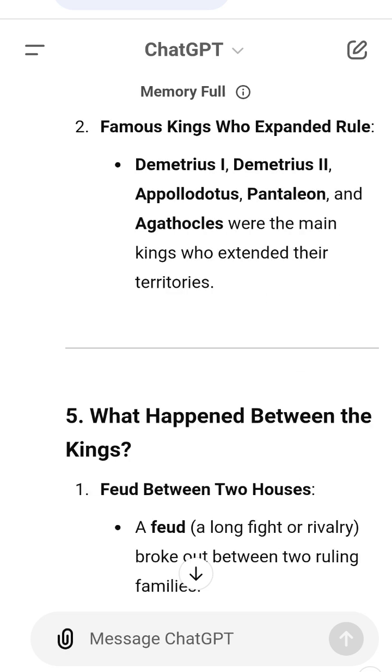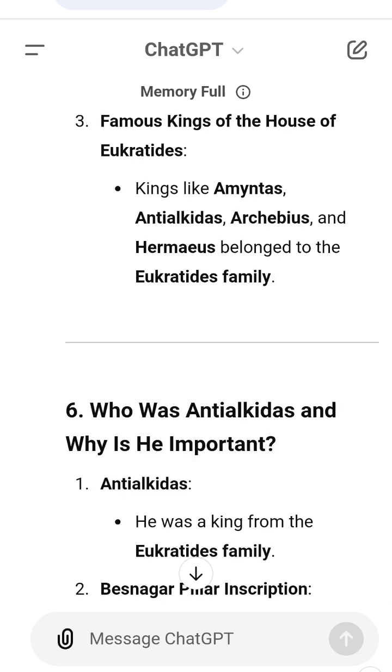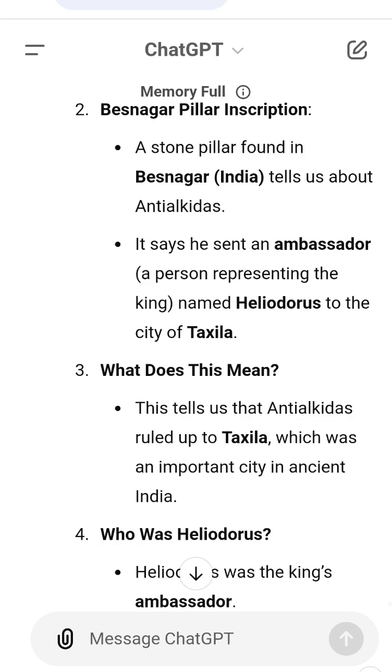8. Why are Indo-Greek coins important? 1. Coins help us understand history. Even though we don't have written stories about these kings, their coins give us clues about their names, rule and beliefs. 2. Cultural mix. Indo-Greek kings ruled areas where Greek culture and Indian culture mixed. Their coins and inscriptions show how these two cultures influenced each other.